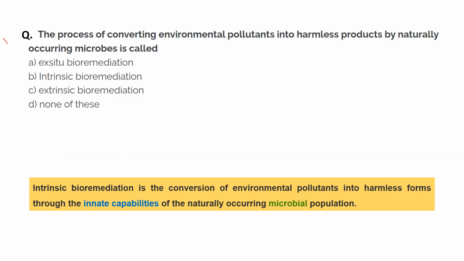Next question. The process of converting environmental pollutants into harmless products by naturally occurring microbes is called as. So let's check the options. So this is a bioremediation process. So in options, ex situ bioremediation. Okay, so the bioremediations are classified into ex situ and in situ process.